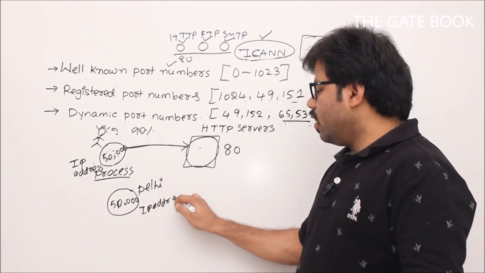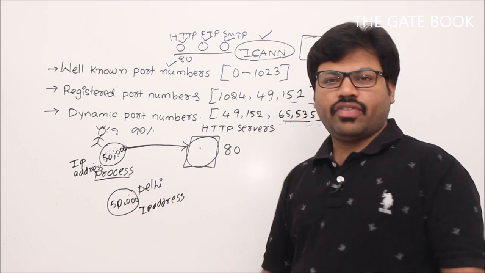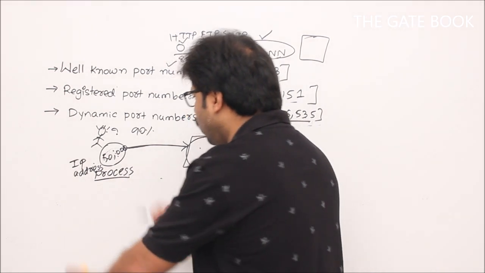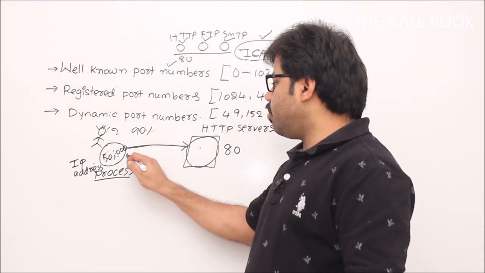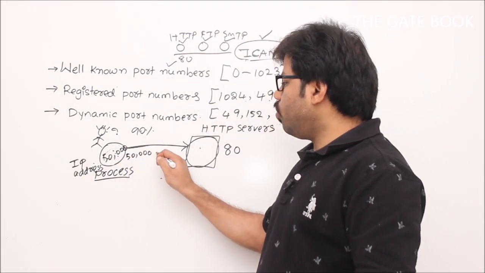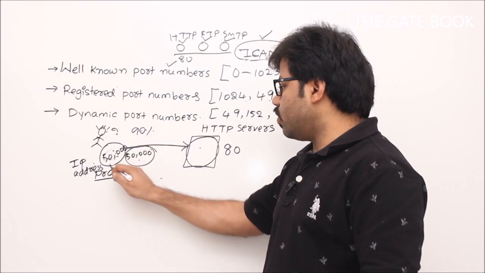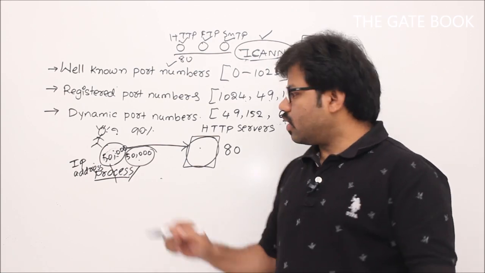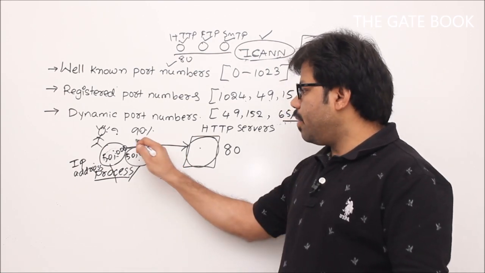So this process can be uniquely identified by anyone in the world. But in your computer, 50,000 should not be created two times. If there are two processes with the same 50,000, there is confusion, right? To avoid that, in your computer this will generally be handled by the OS.